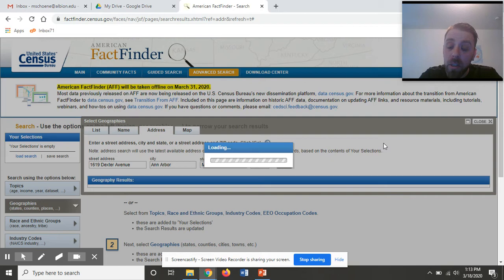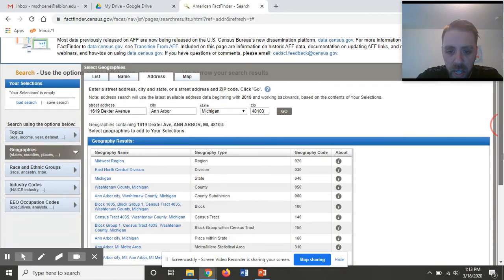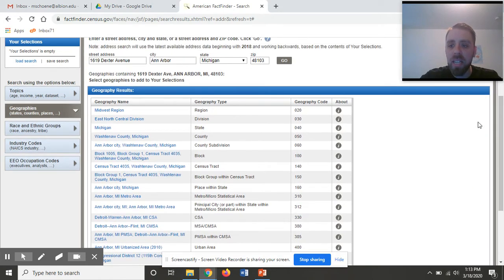Now watch this very carefully. This is described in the instruction sheet, but some people are visual learners, so be very careful that you are selecting the right thing. This is a process that is by no means difficult, but if you click the wrong thing, you will get the wrong answers, and that is going to affect your performance on this assignment. So here's what I need to do. I need to click on the census tract. This is geography type census tract, geography code 140. By clicking on that, it will isolate my data search to only this particular census tract.